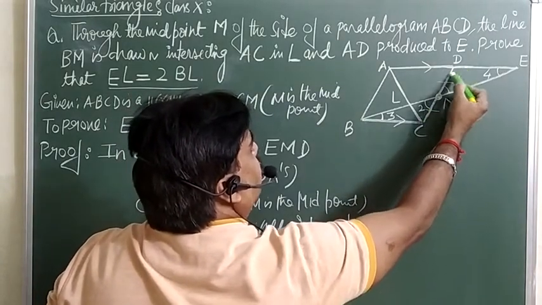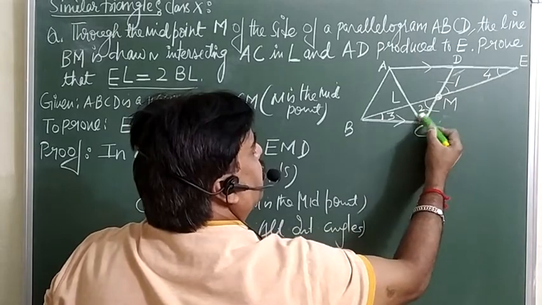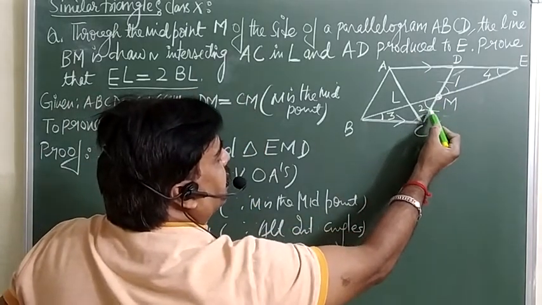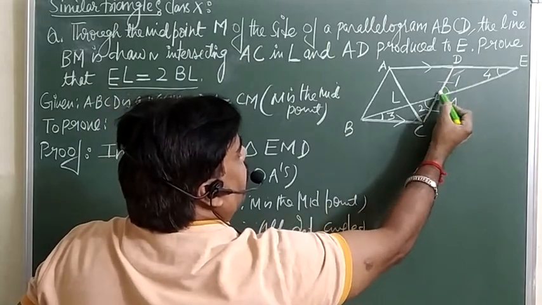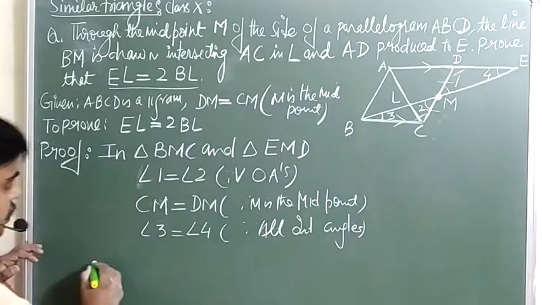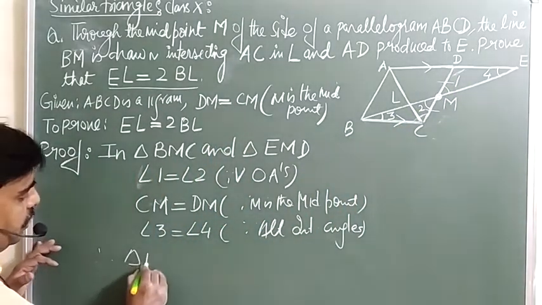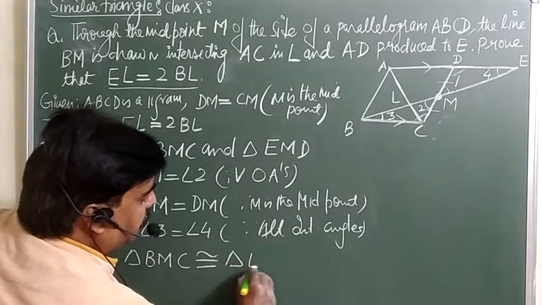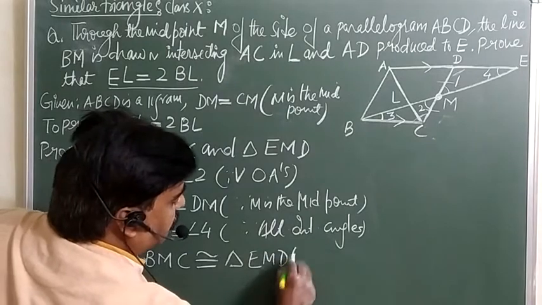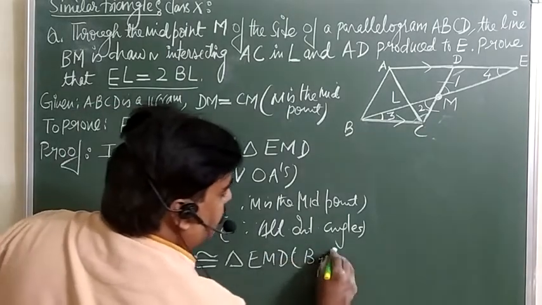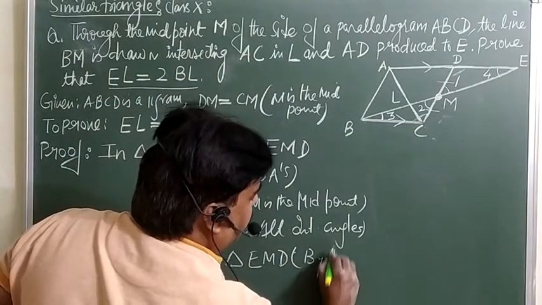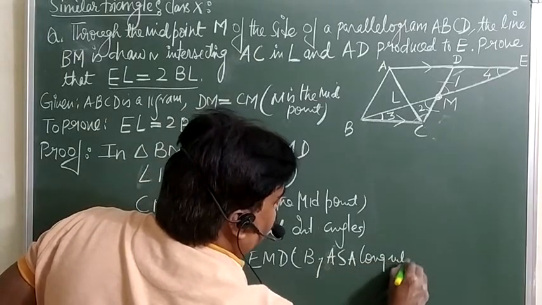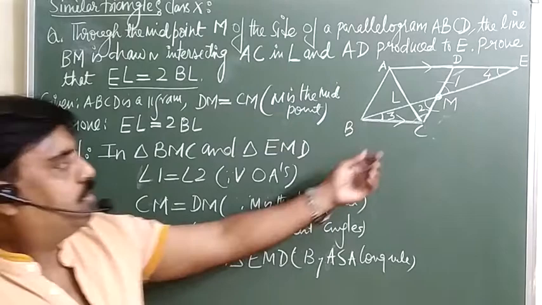So by the angle side angle property, both the triangles are congruent. Therefore triangle BMC is congruent to triangle EMD by ASA congruency rule.